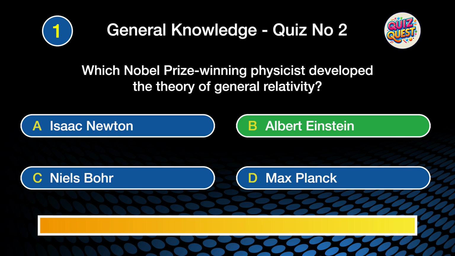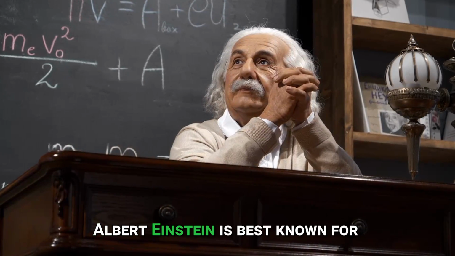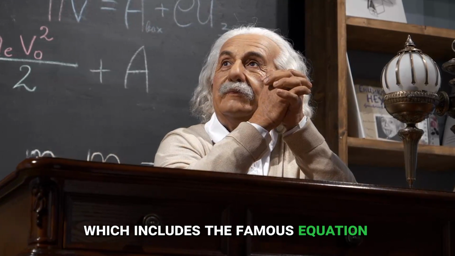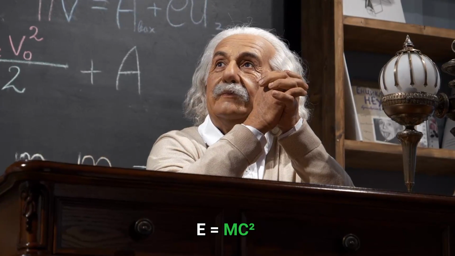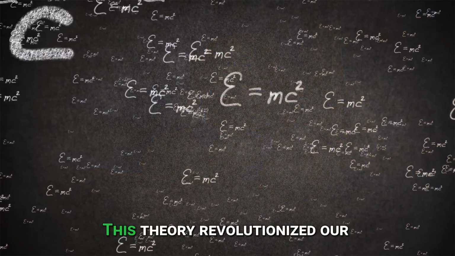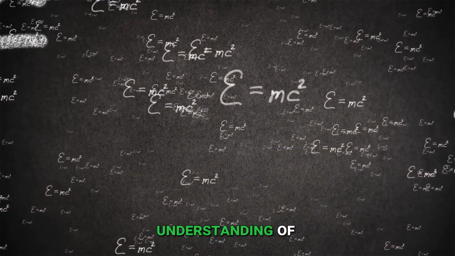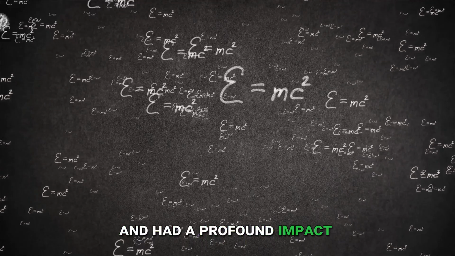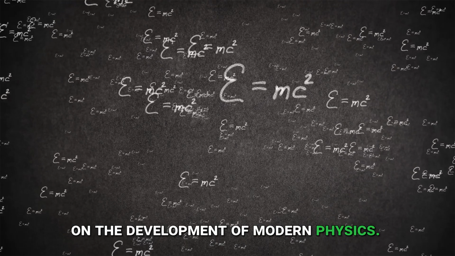The correct answer is B. Albert Einstein. Albert Einstein is best known for his theory of relativity, which includes the famous equation E equals mc squared. This theory revolutionized our understanding of space, time and energy, and had a profound impact on the development of modern physics.